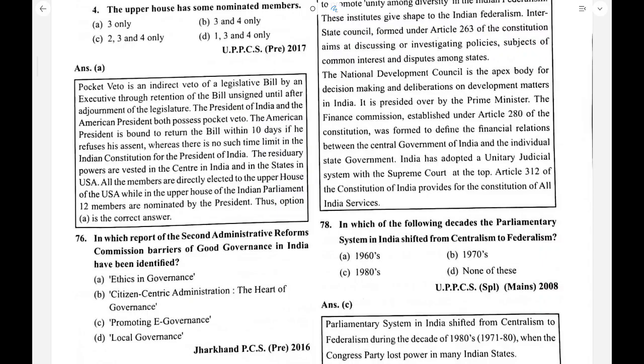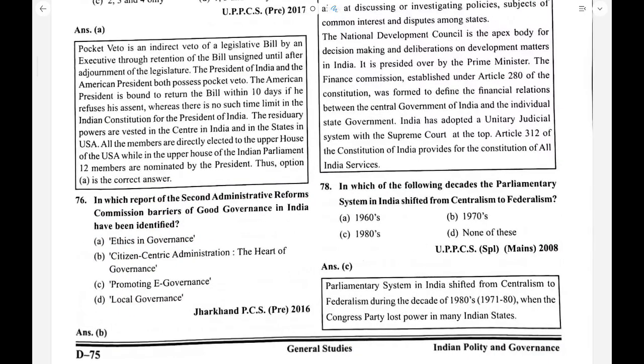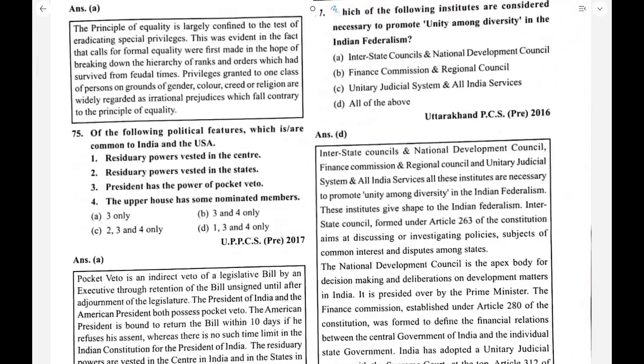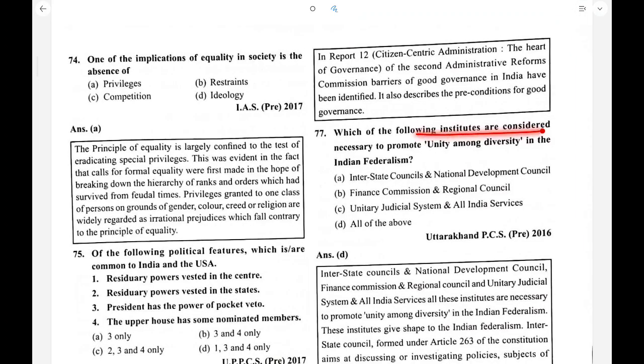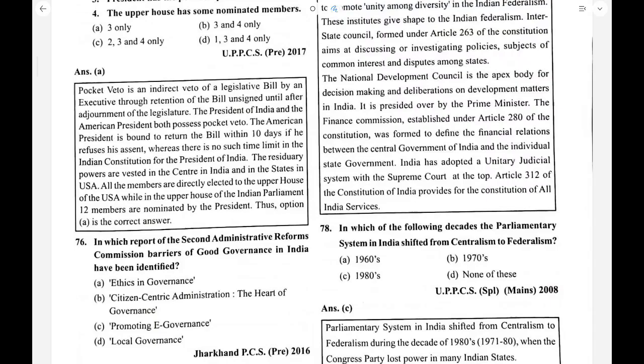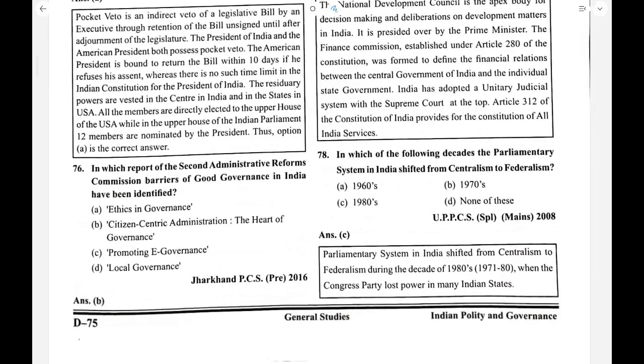In the following, in which report of the Second ARC has the barrier to good governance in India been identified? Citizen-centric administration is the heart of governance. Which of the following institutes are considered necessary to promote unity among diversity? So, all of these institutes. In which of the following decades did the parliamentary system in India shift from centralism to federalism? 1980s.